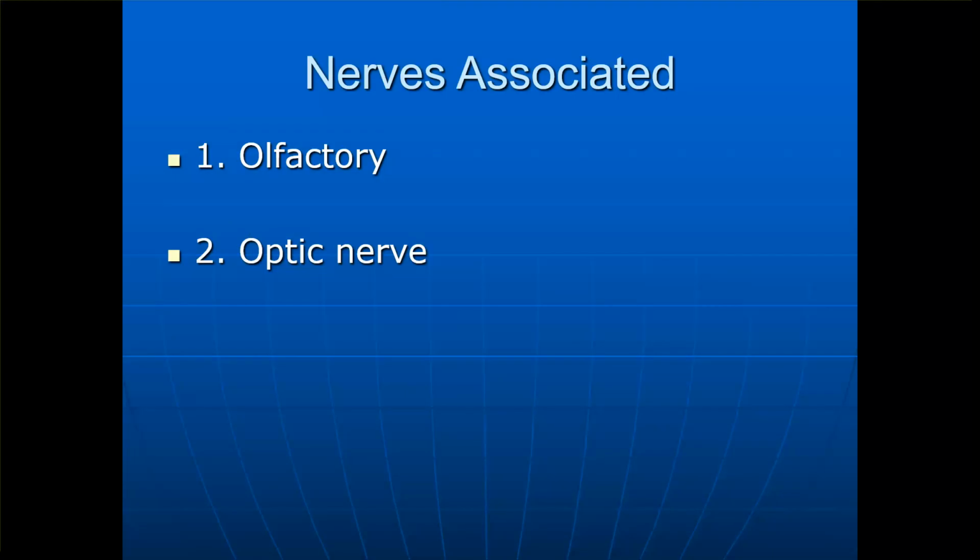The nerves which are related to the cerebral cortex, or the nuclei which will be in the cerebral cortex, are the olfactory and the optic nerve.